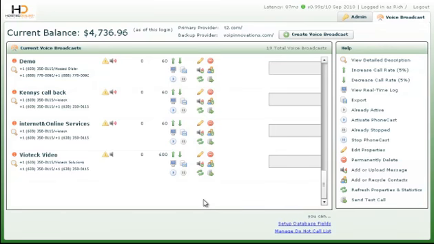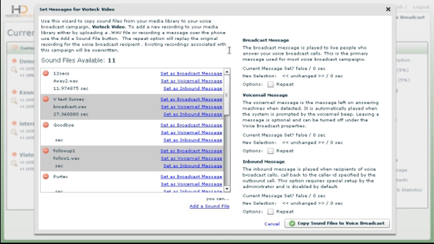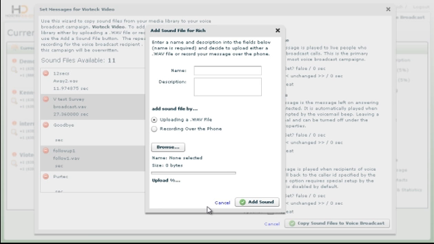To upload a new voice broadcast message to your campaign, simply click on the speaker here. This brings up all of the recordings that you already have on your server. You can either select one that you already have, or you can click on Add a Sound File to upload a new one.